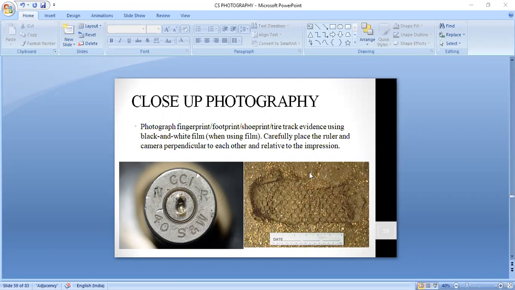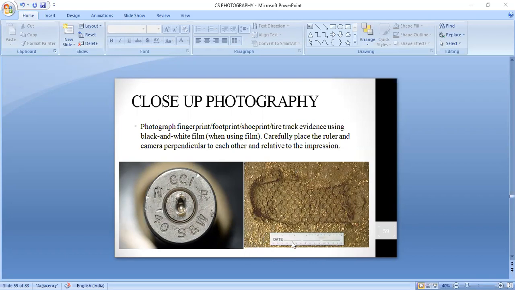In close-up photography also, we have to follow the rule of photography, that is filling the frame with your evidence. Here also, one photograph you should take with the help of the ruler along with the compass, and another photograph without placing the ruler and without the compass.